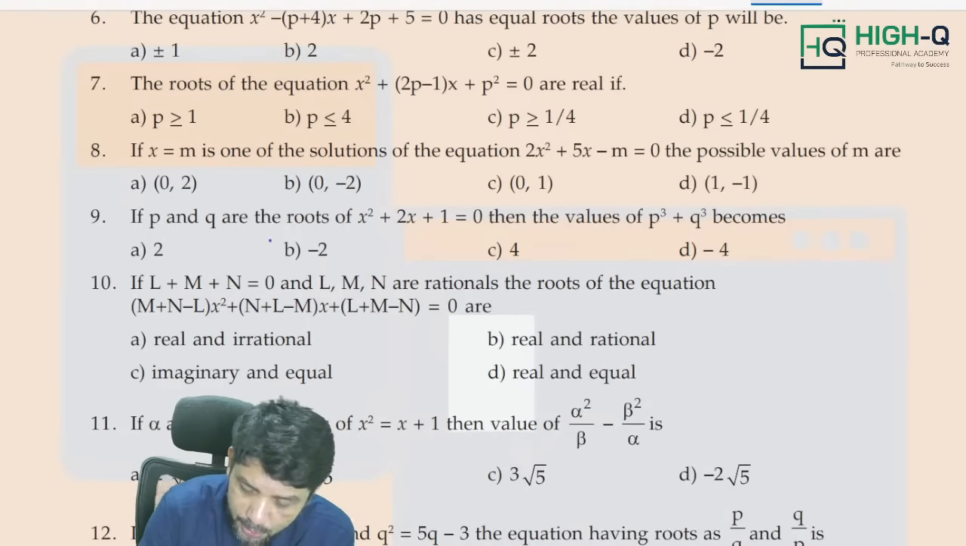Now, if p and q are the roots of the equation x square plus 2x plus 1, then the value of p cube plus q cube.